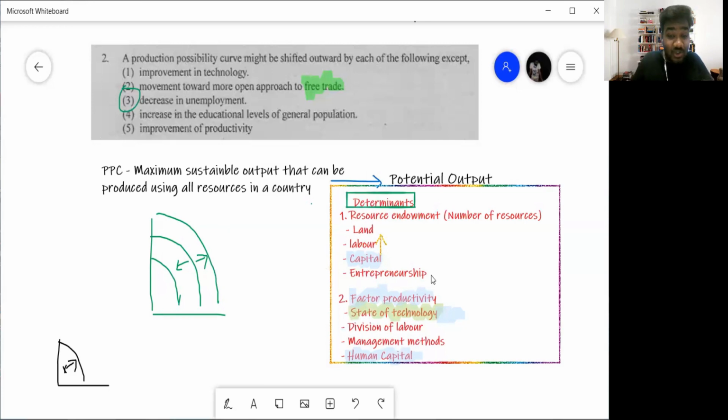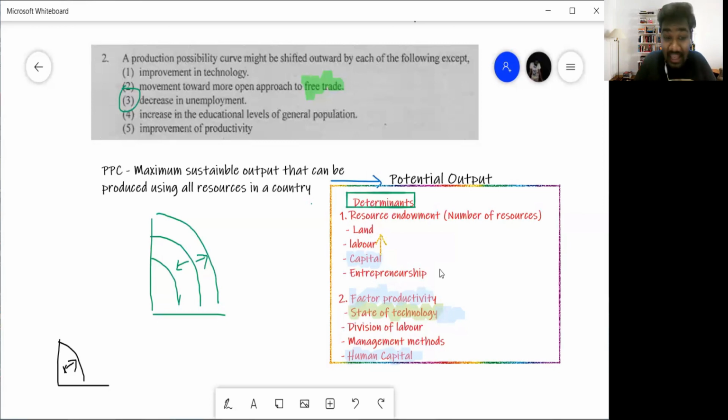So only these 2 reasons. Remember, there is no other reason for your PPC to shift. Your PPC will only shift, number 1, if the amount of resources you have, that is your resource endowment, changes. And number 2, if your factor productivity changes.